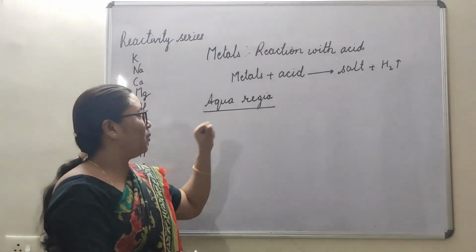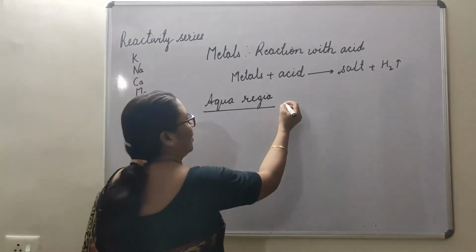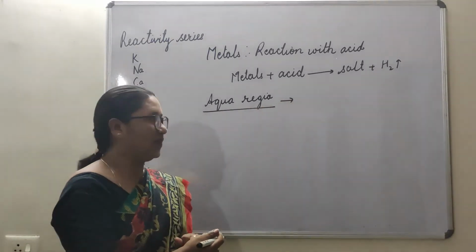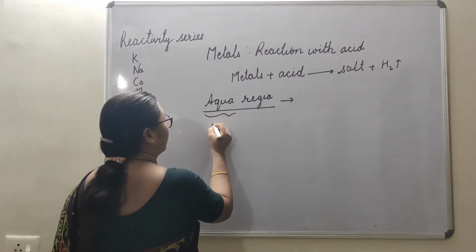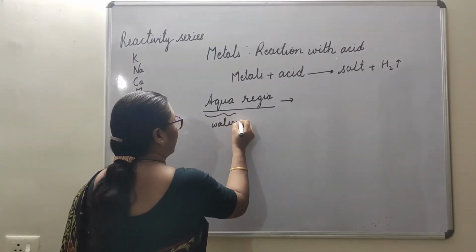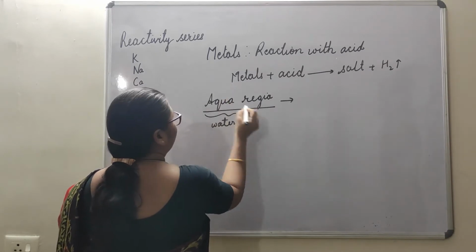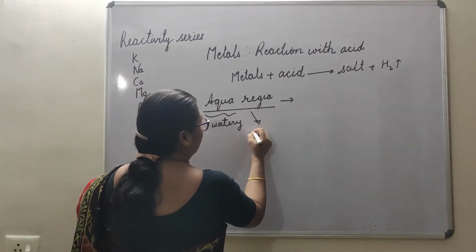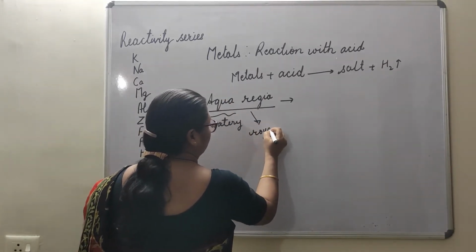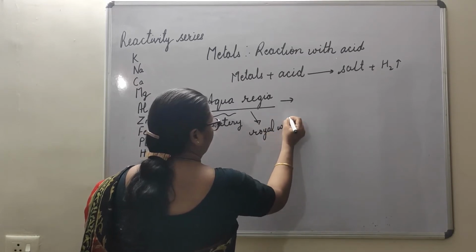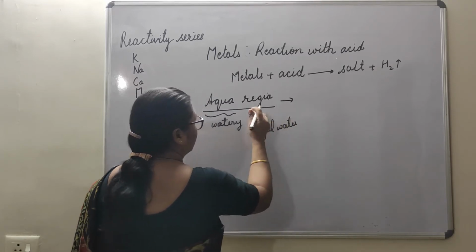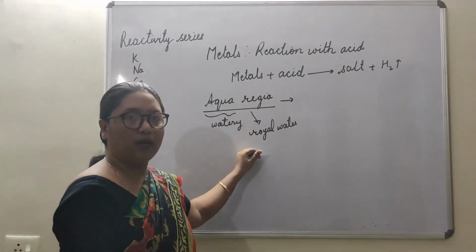Why is it interesting? First we will see what aqua regia is. Aqua means watery. Aqua regia is called royal water.